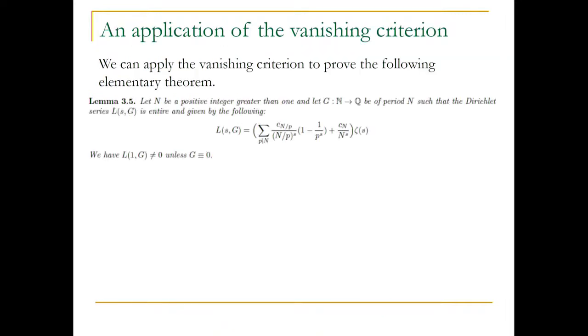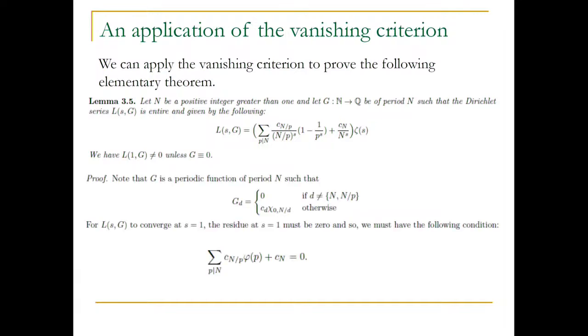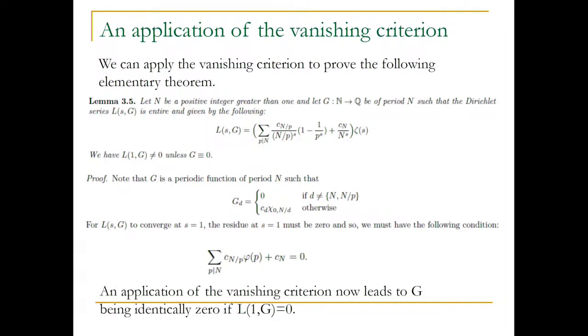So when we apply this, we apply it systematically. First, we take a function which is of period n, such that L(s,g) is entire, and given by this particular shape. Then L(1,g) is 0 unless g is identically 0. Forget the proof. An application of the vanishing criterion leads to g being identically 0.